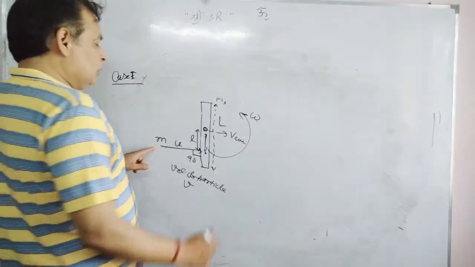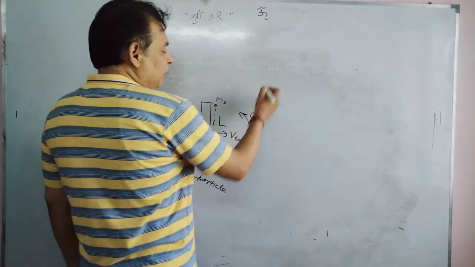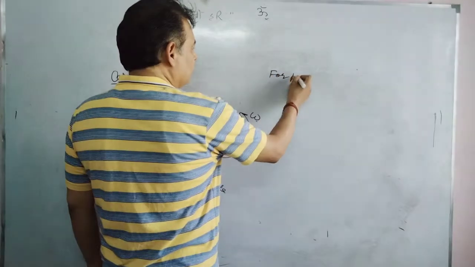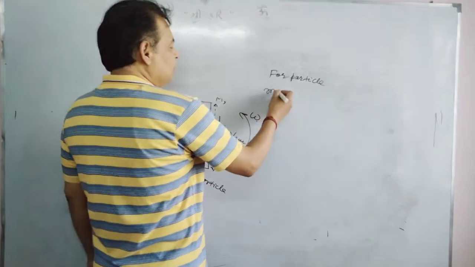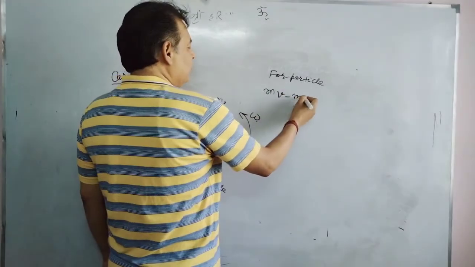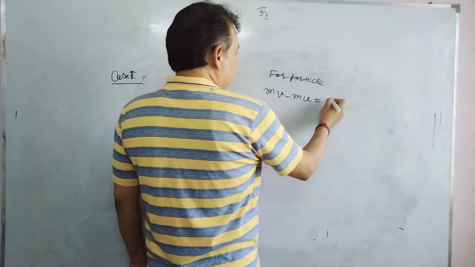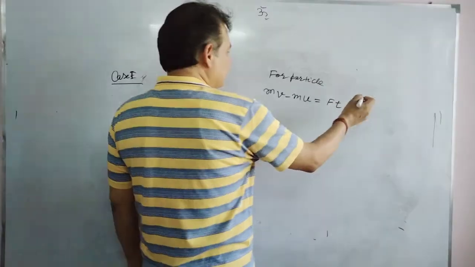So if the internal force is F, we can write the change in linear momentum of the particle: final momentum mv minus mu equals the force applied by the rod times a very short time t.